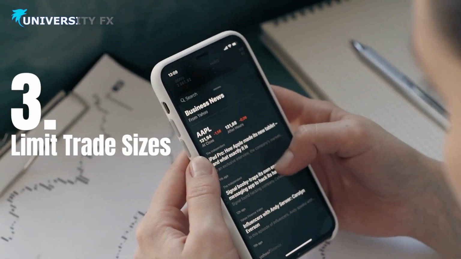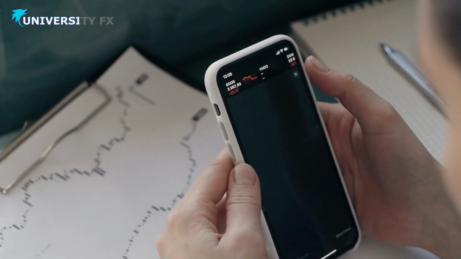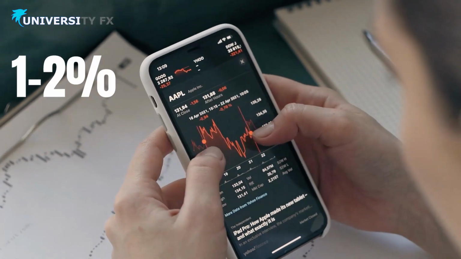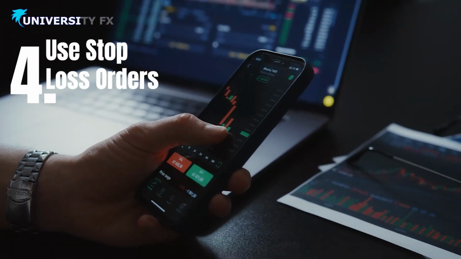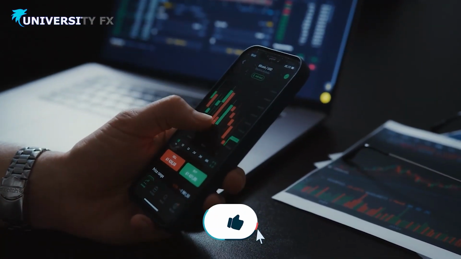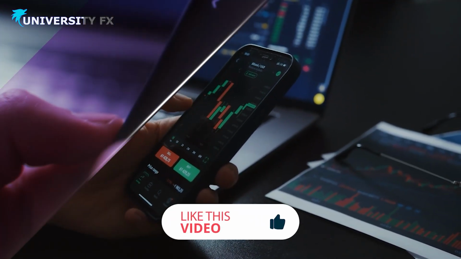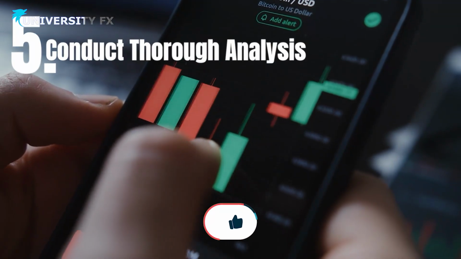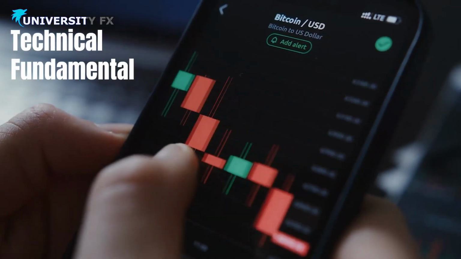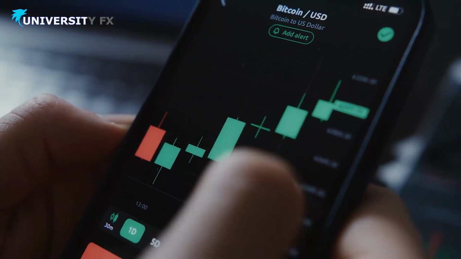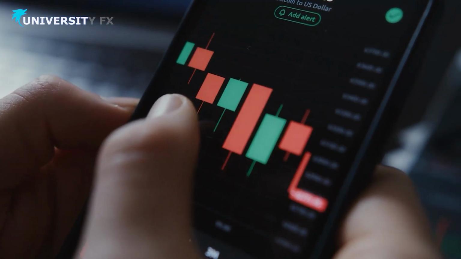3. Limit trade sizes. Never risk your entire account on a single trade. A common rule is to risk only 1 to 2% of your capital per trade. 4. Use stop-loss orders. Stop-loss orders help you limit potential losses if the market moves against you. 5. Conduct thorough analysis. Before entering any trade, use both technical and fundamental analysis tools. A well-thought-out plan and accurate forecasts can help you avoid unnecessary losses.